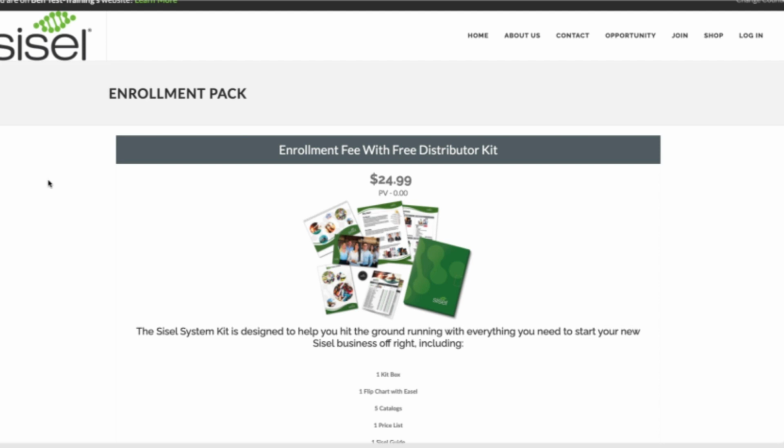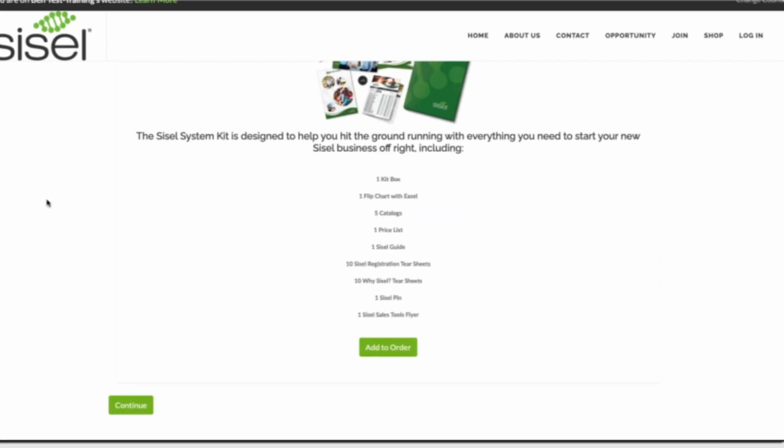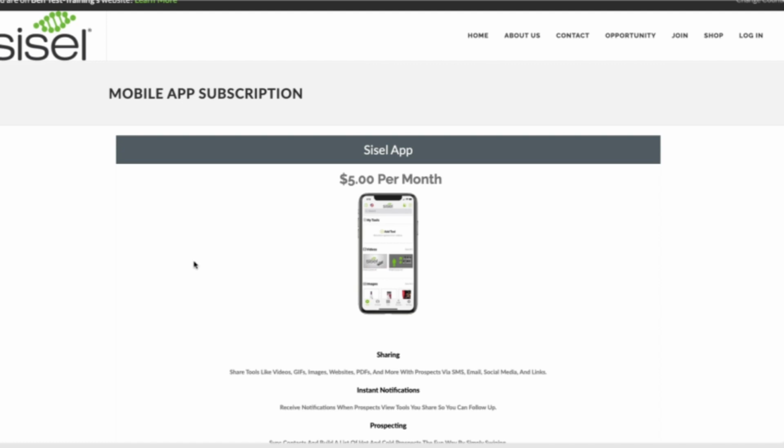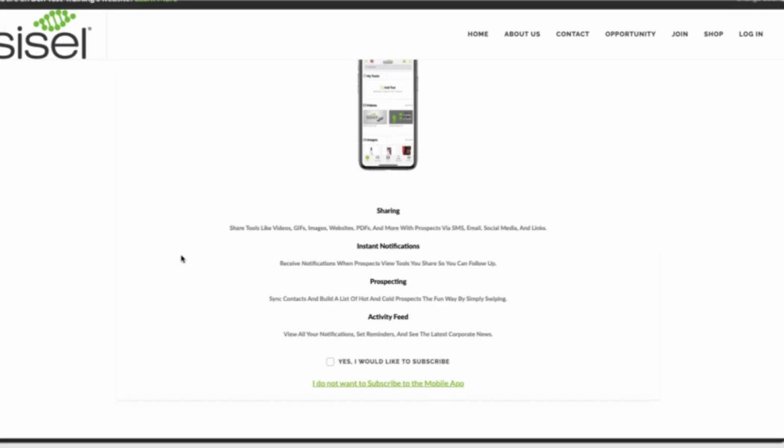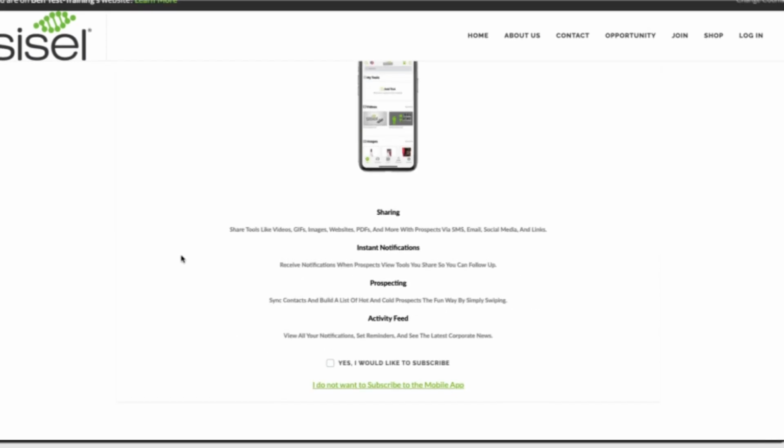Now the first thing an enroller will see is the enrollment fee with distributor kit. This enrollment fee is mandatory to becoming a distributor. If you try to continue without adding it to order, you'll see an error message pop up. The next step an enroller will see is subscription to the Sisel app. They'll be able to see some basic information about the Sisel app, and they can either opt in or opt out of subscribing. For this demonstration, I'm going to subscribe to the Sisel app and hit continue.